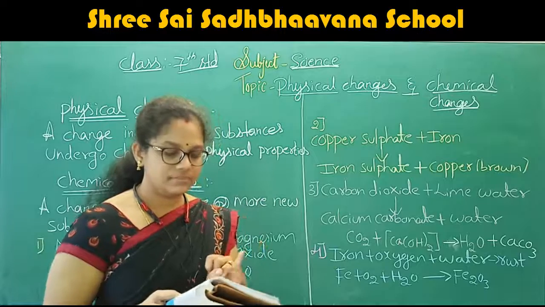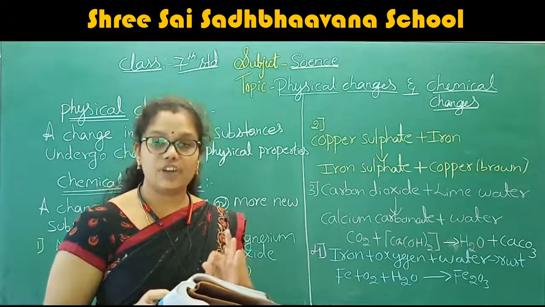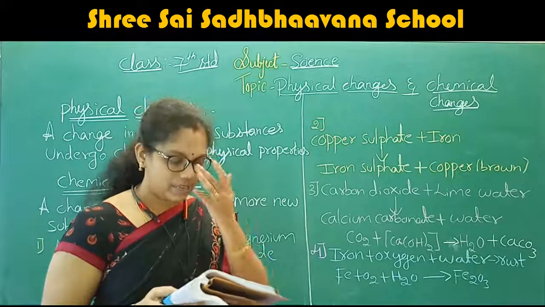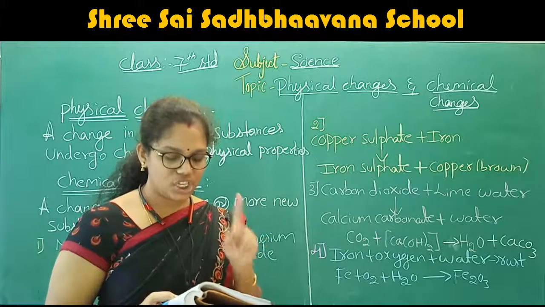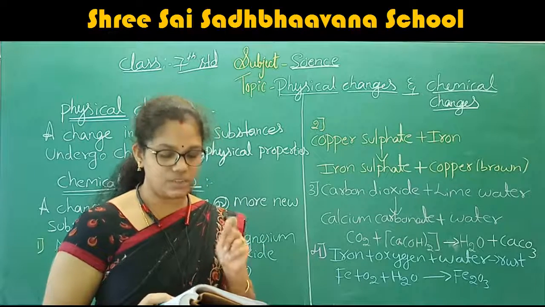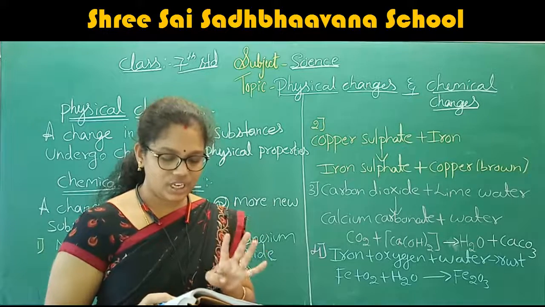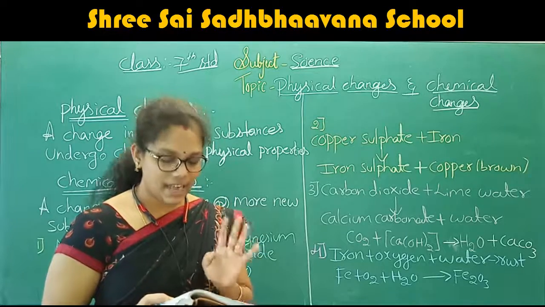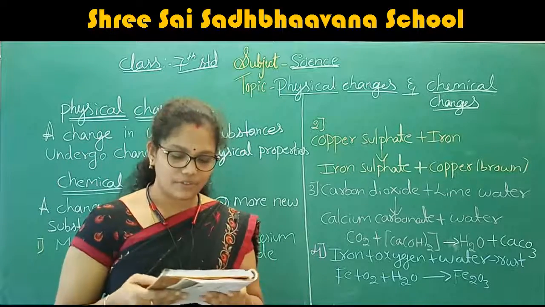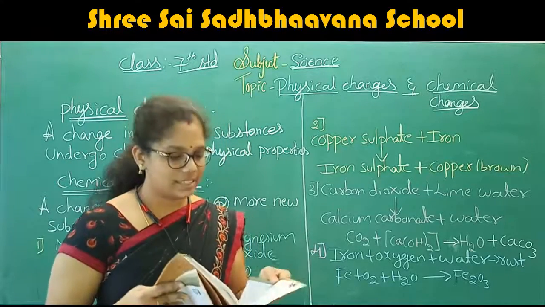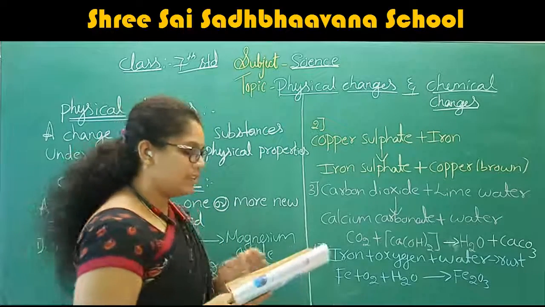First one, heat, light or any radiations may be given off. Second one, sound may be produced. Third one, a change in smell may take place or a new smell may be formed. Fourth one, a color change may take place. And the last one, a gas may be formed. These are some of the things that you can see at the time of the chemical changes.